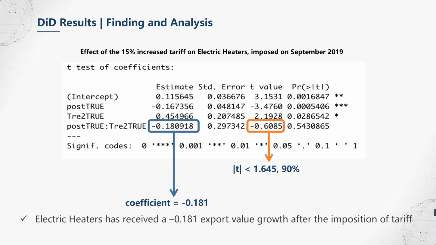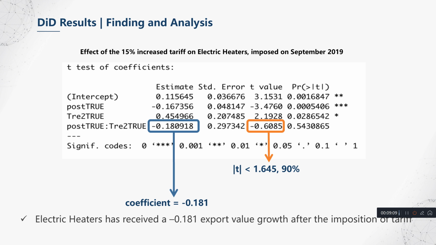For the remaining 3 sub-industries, we have also carried out the same process but adjusted the time point for each group according to the actual situation when they received the imposed tariffs. The following 3 slides are the results for the sub-industries of electric heater, electric motors and generators, and electric control equipment. Please pay attention to both their estimations and t-values.